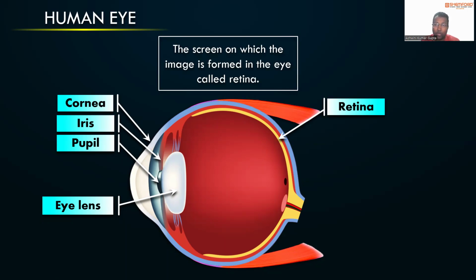Okay, always remember, if the image is not going to meet at the retina, that image will not be clear to the person. It will be a blurry image.